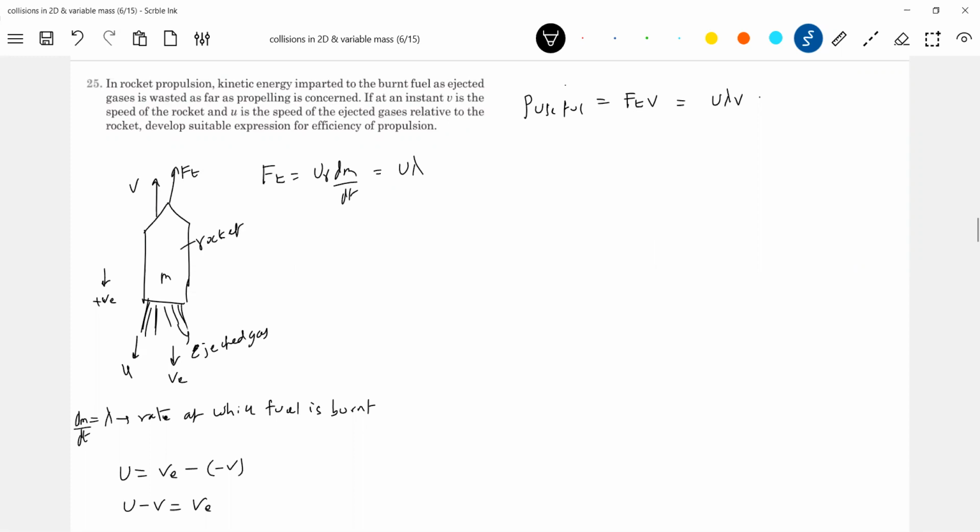Now come to this one. What about this gas? The ejected gas will have some momentum, and will also have kinetic energy. So what is the kinetic energy of the ejected gas? This should be equal to K equal to mass of ejected gas by speed of ejected gas, VE, that we have calculated. So this should be equal to ME into U minus V whole square by 2.